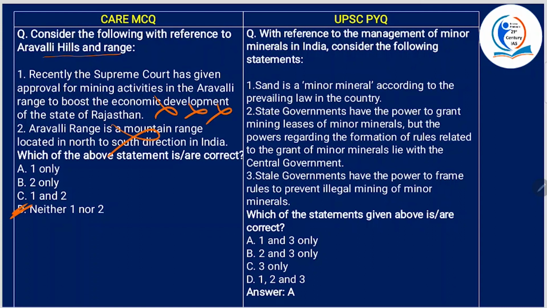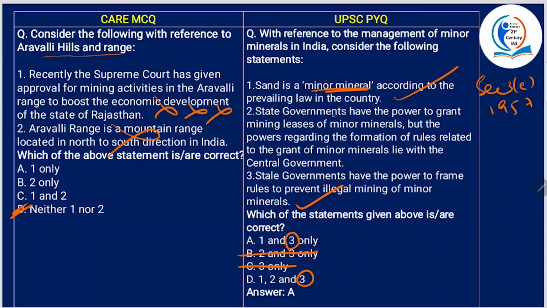Now, with reference to the management of minor minerals in India, consider the following statements. Sand is a minor mineral according to the prevailing law in the country. Yes, this is correct. Under section 3E of Mines and Minerals Development and Regulation Act 1957, sand is a minor mineral. Alright, so when one is correct, B is gone, C is also gone. 3 is obviously correct because it is present in both the options, so you don't need to read 3.